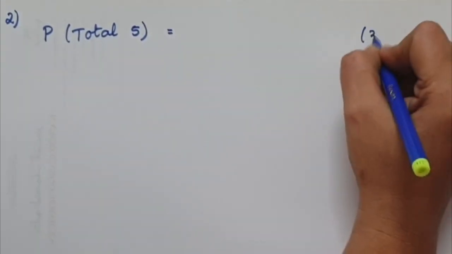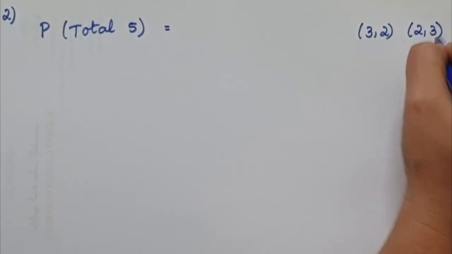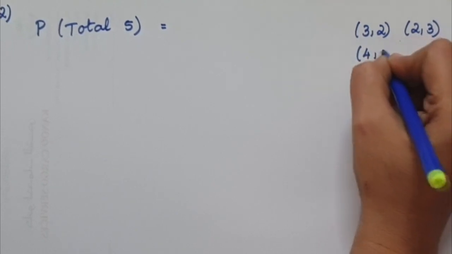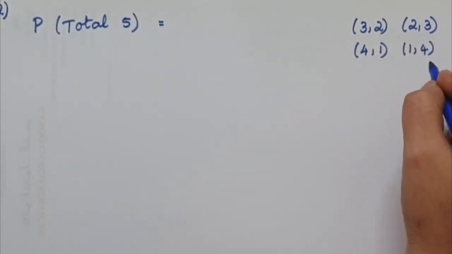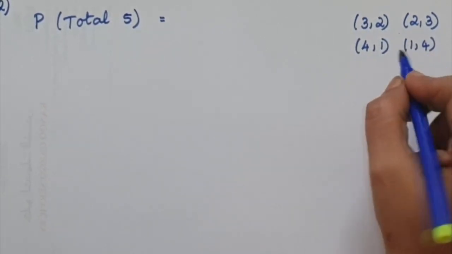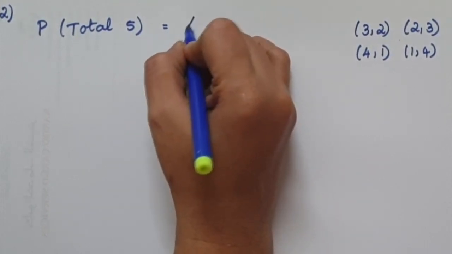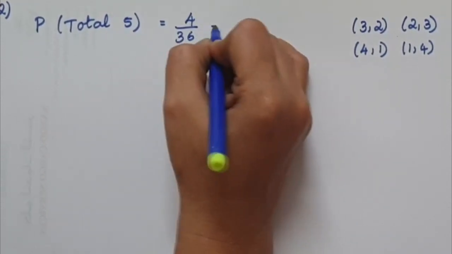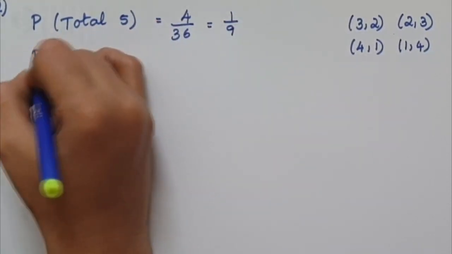The numbers we have are 2, 3; 3, 2; 1, 4; 4, 1. So a total of 4 possibilities. Favorable outcomes are 4, and 6 times 6, 36, will be the total outcomes. So it will be 4 over 36. So it is 1 over 9.